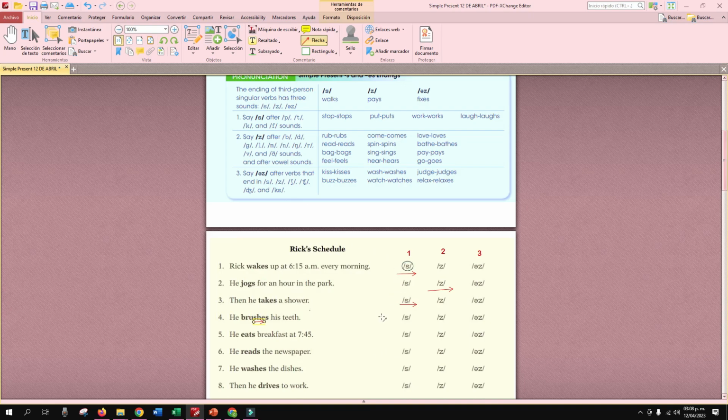Yeah, it will be that one. Are you sure? Number 3, guys. Brushes. Right? Look at this. The sh sound, right? Este símbolo que tenemos acá. Sh. Es ese sonido. De la SH. Entonces, brushes, right?